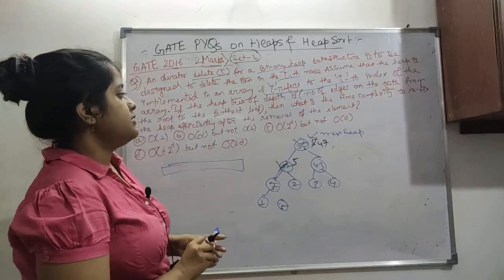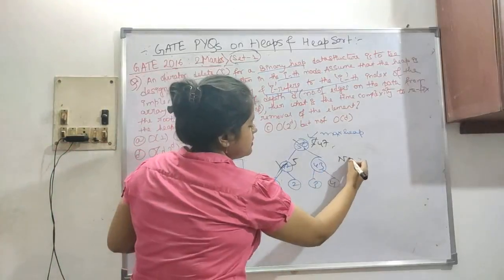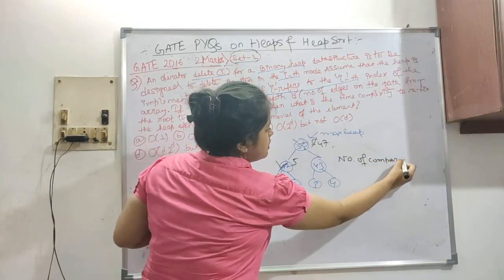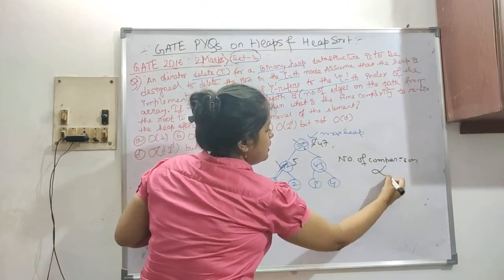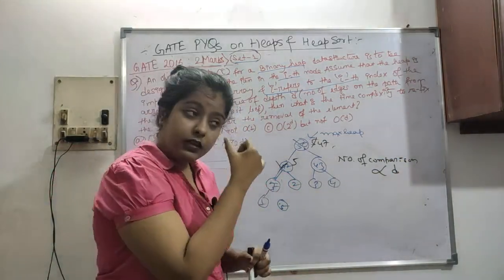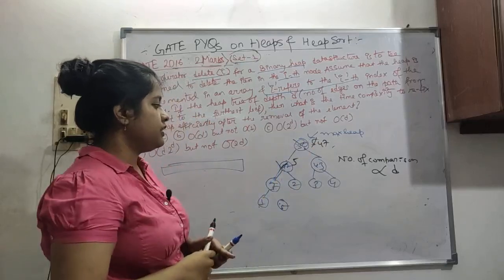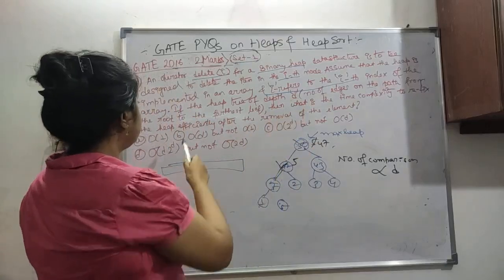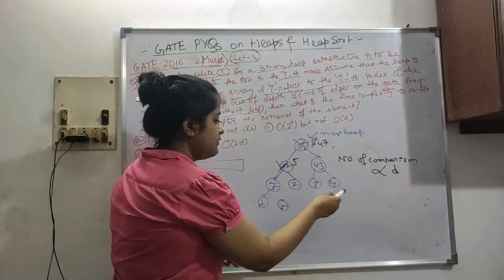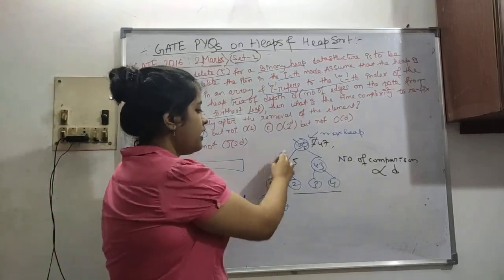In the worst case, the time complexity means the number of comparisons will be directly proportional to depth. Depth is here, the height from the root node to the leaf nodes. So this is the number of edges on the path from the root to the farthest leaf. The farthest leaf is this. All these are leaves also, but this one is the farthest. So this is the height here.